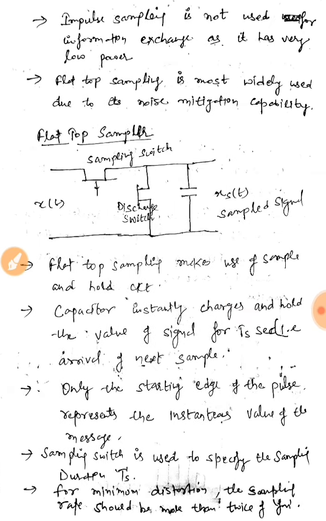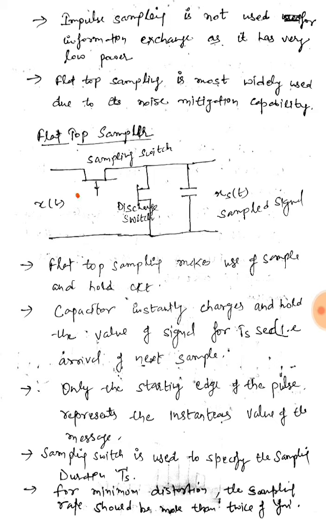In impulse sampling, impulse sampling is not used for information exchange as it has very low power. Flat top sampling is the most widely used sampling. So we can see a flat top sampler which is using two switches.